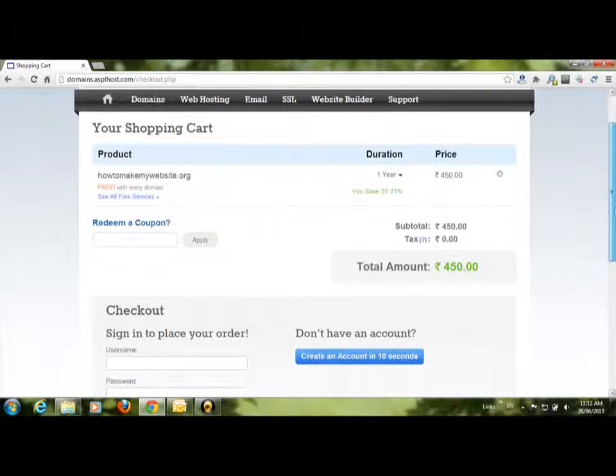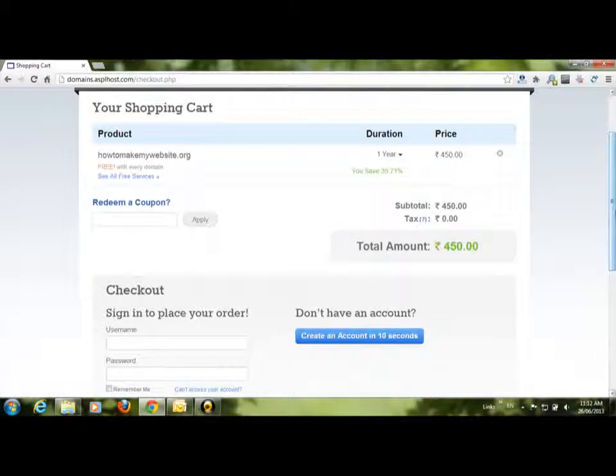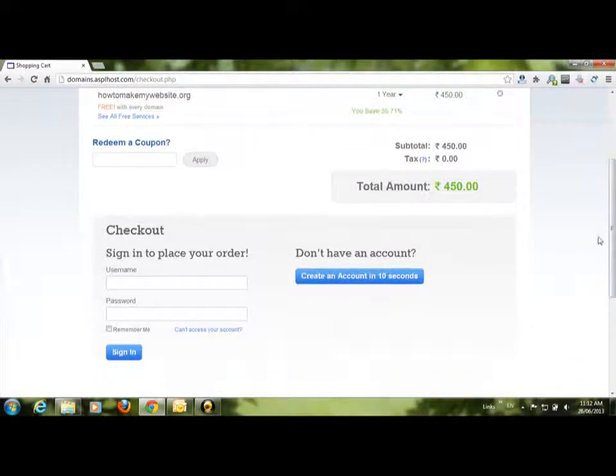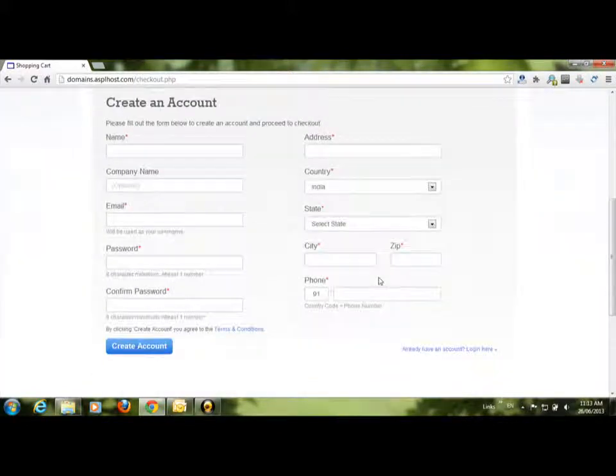Now once I have planned to check out and I don't have any plan to further book any other domain, I have to create my account here, and that account can be created within 10 seconds. Not precisely 10 seconds, it may be 10 to 15 seconds. So we have to create an account, and in this account we type all the details which are mandatory and which will show an ownership of the domain. Now my name is Ram N Sangwan.